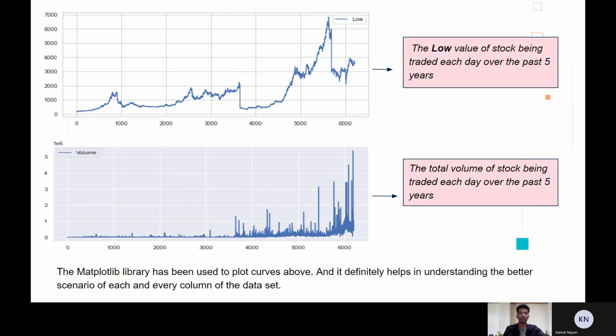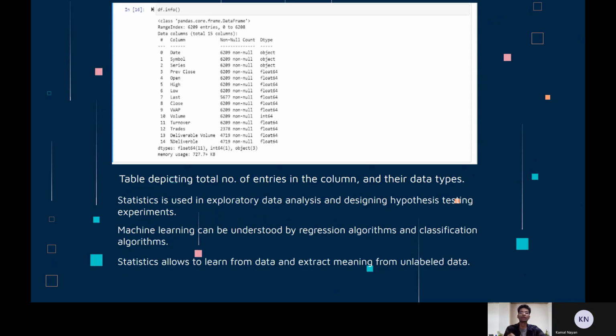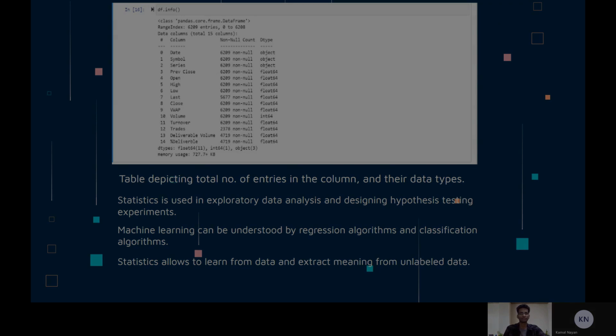Data are the individual pieces of factual information which have been recorded and used for analysis purposes. It is the raw information from which statistics are created. Statistics are the results of data analysis, its interpretation and its presentation, which is followed by the decision-making part for any market. The image shows the number of relevant data entries, which is 6209, the type of data in each column being an integer type or a decimal type, and whether each cell is a null cell or a non-null cell. Now, Shambhavi will take over the presentation.